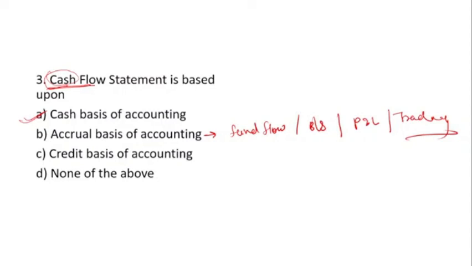All the financial statements and the fund flow statement are on the basis of accrual basis, and credit basis is nothing, nothing is based on the credit basis only. Accrual basis, as I have already told you, is some transactions in cash and some transactions in credit.